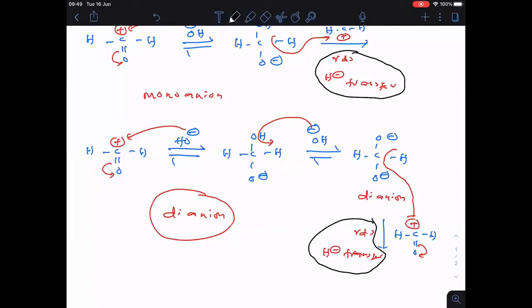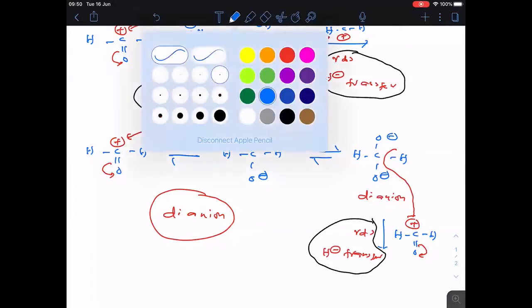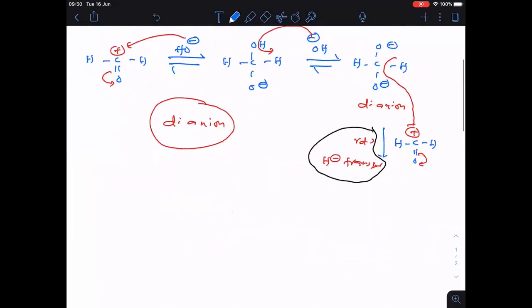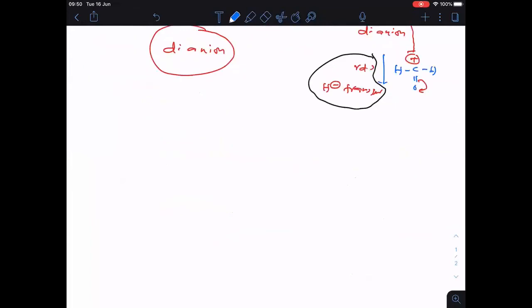Followed everyone? In both cases, in the RDS step, hydride transfer is the same phenomenon happening. But where will the rate of hydride transfer be easy, in the monoanion mechanism or the dianion mechanism? That we are going to compare now. Let me take the monoanion to compare the rate. So this is the monoanion, am I right? And this is the dianion.